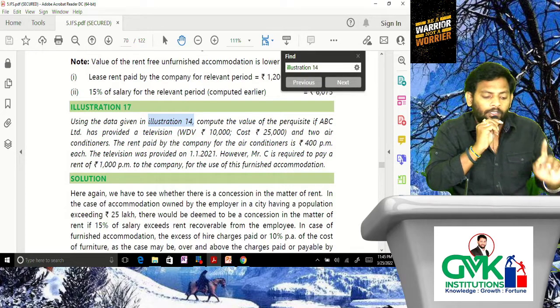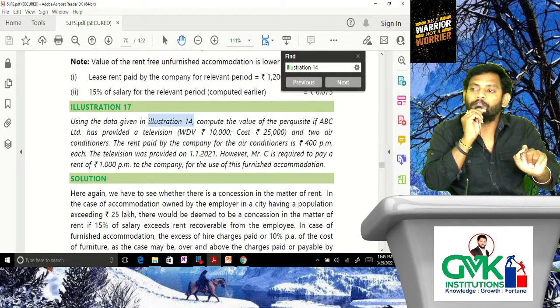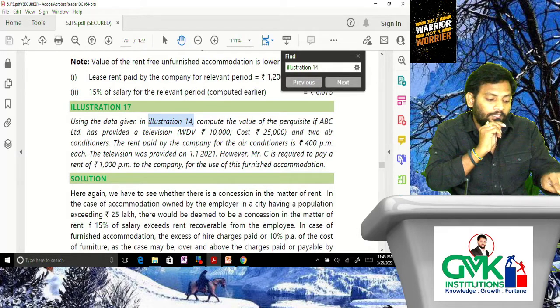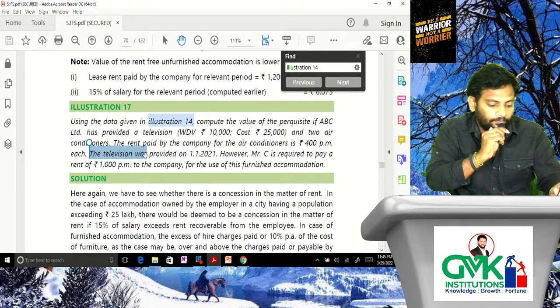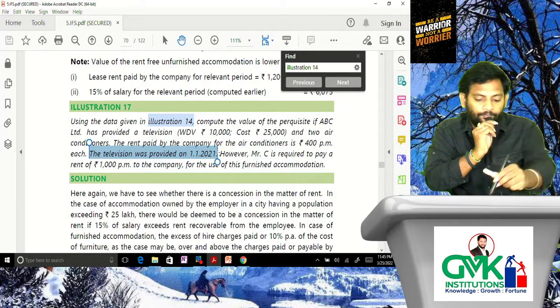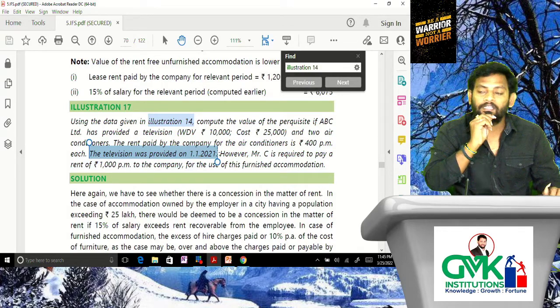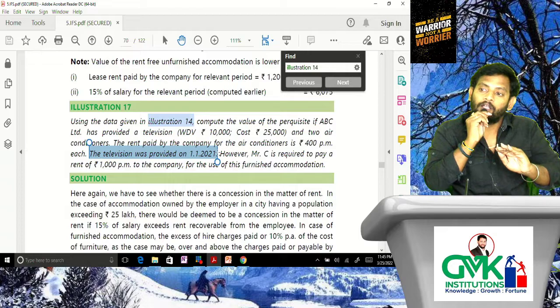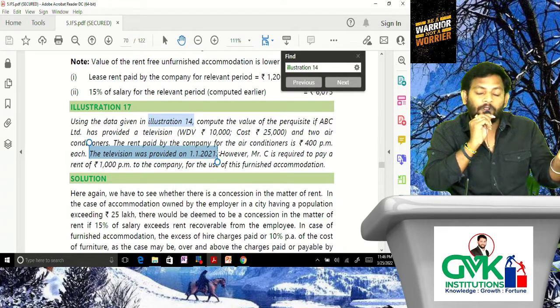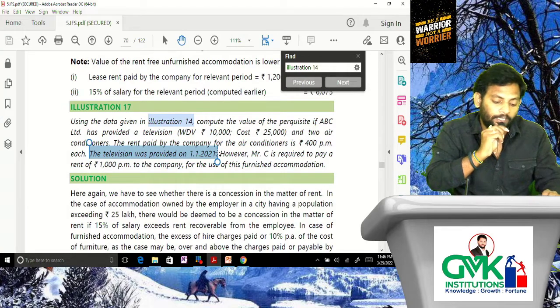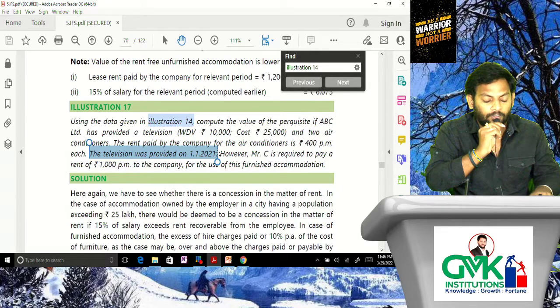Understood the point? Therefore, 10% of 25,000 into how many months? The television was provided from 1/1/2021. That means the housing accommodation was occupied by the employee for 5 months, whereas the television provided from 1/1/2021 means